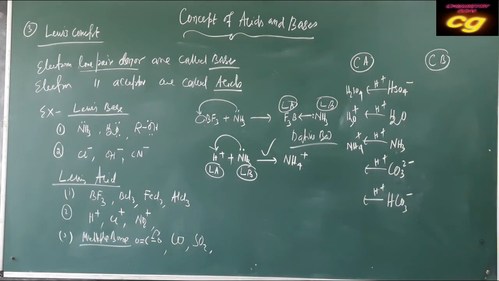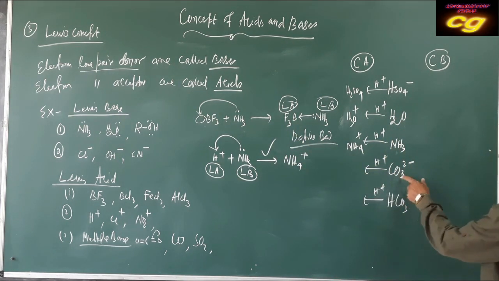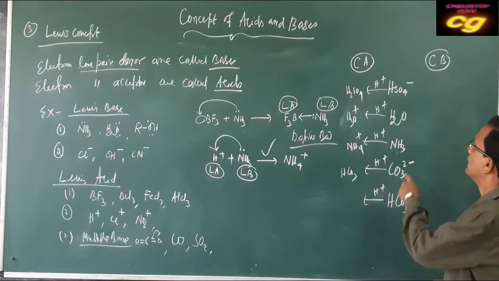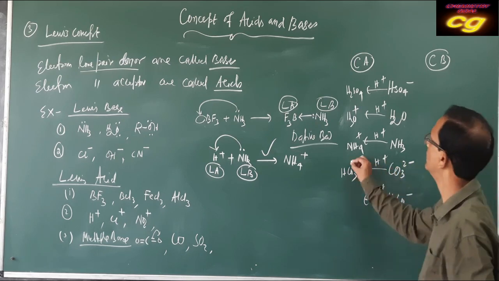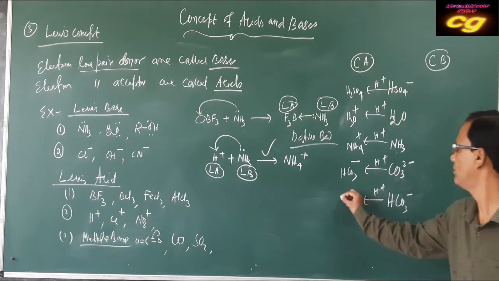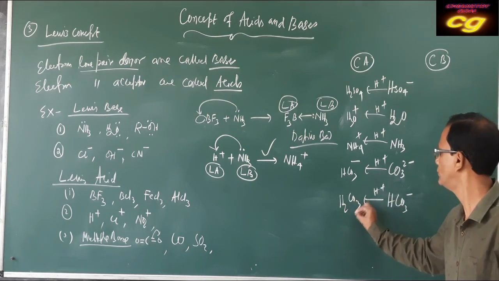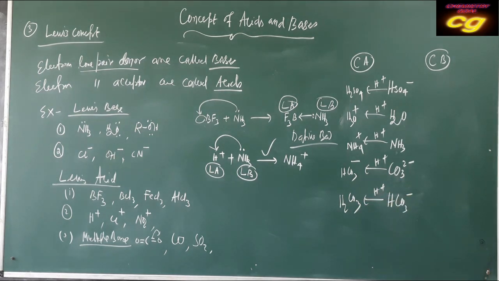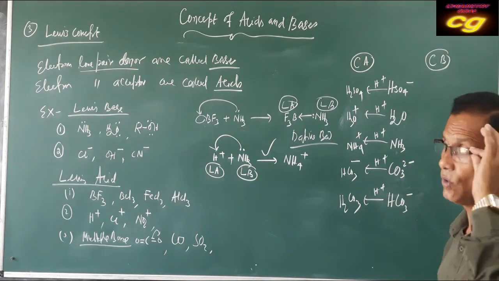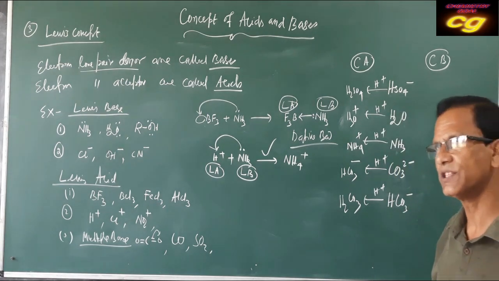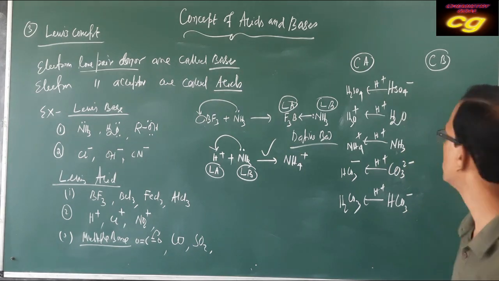Then CO3 2 minus already carries 2 negative, with H plus it becomes HCO3 minus, as 2 minus plus 1 plus leaves 1 minus. HCO3 minus with H plus becomes H2CO3, as plus and minus make it neutral. So you take care of the charge. When H plus is added, plus charge increases. When H plus is removed, minus charge increases.